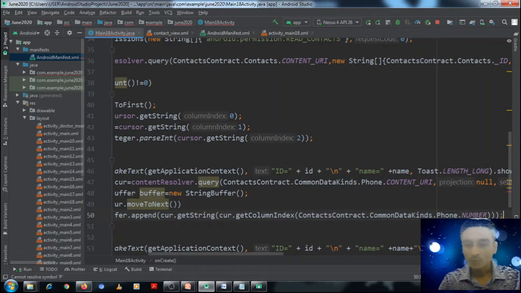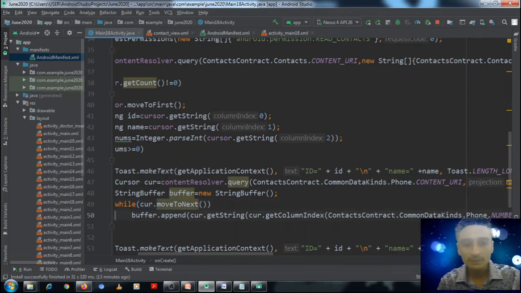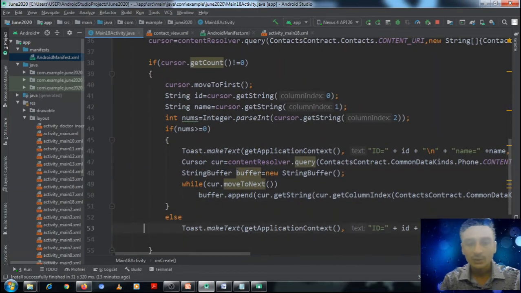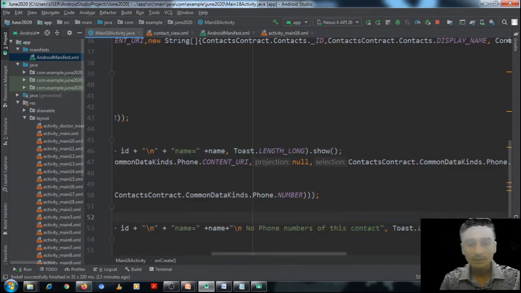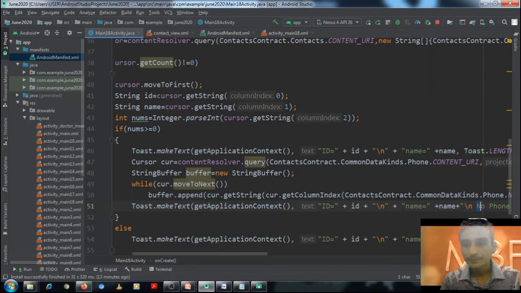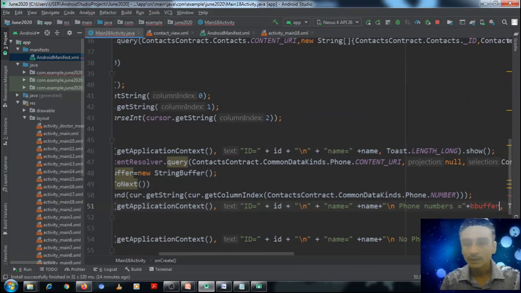Okay, so this loop will be executed as many times as there are phone numbers. Okay, and all these phone numbers will be stored in the buffer, and finally we will show this buffer. Okay, so let me write the toast here, which will have ID, name, and then phone numbers, okay, phone numbers is equal to here buffer.